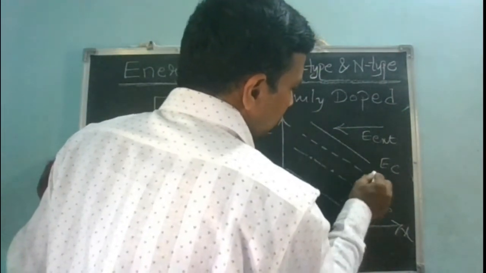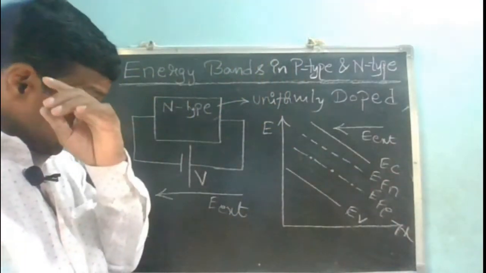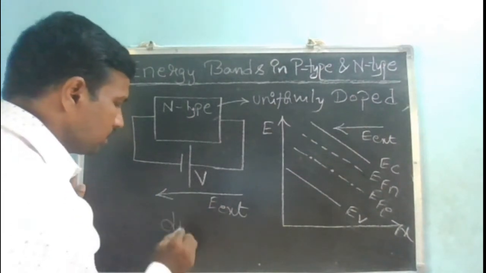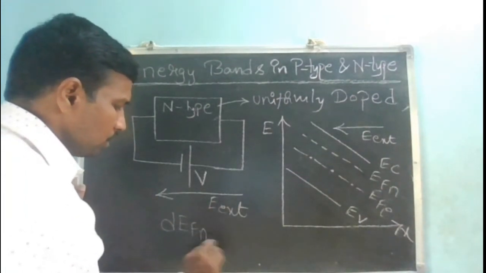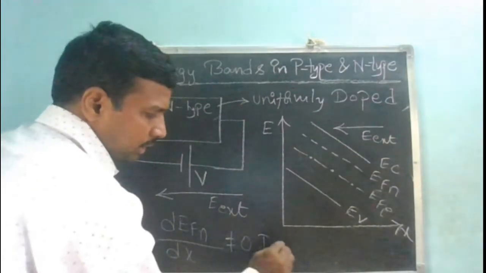Because it is an n-type semiconductor, my EFN will be somewhere here, very close to EC. Should the slope of EFN be equal to 0 or not equal to 0? Here current is going to flow, so the slope of my Fermi energy level is not equal to 0, so current is not equal to 0.